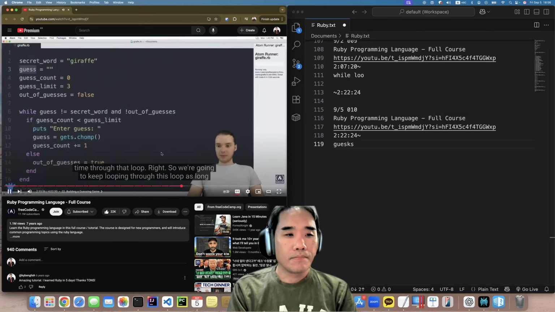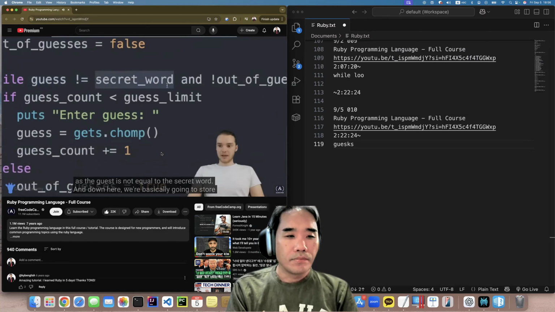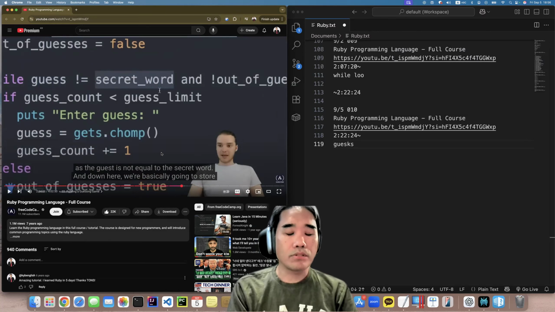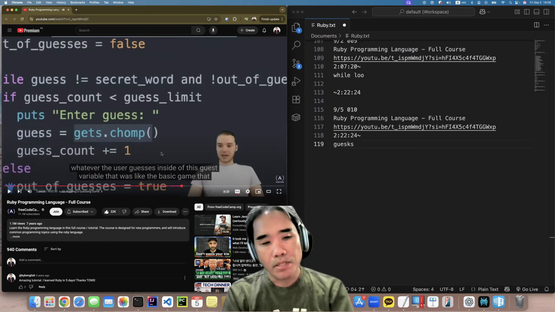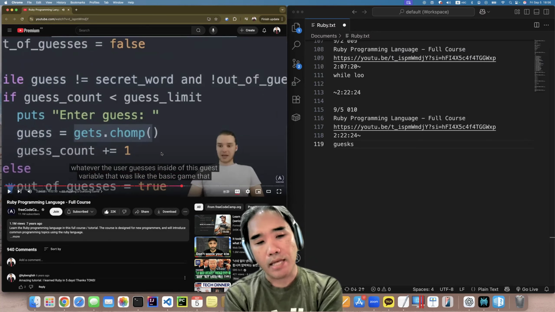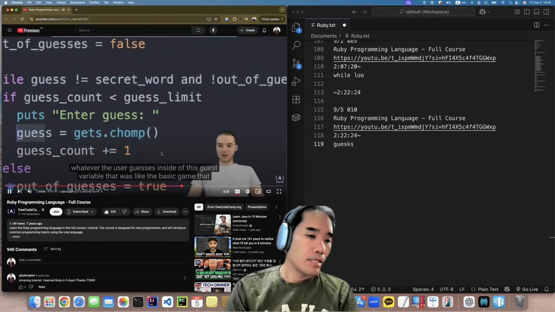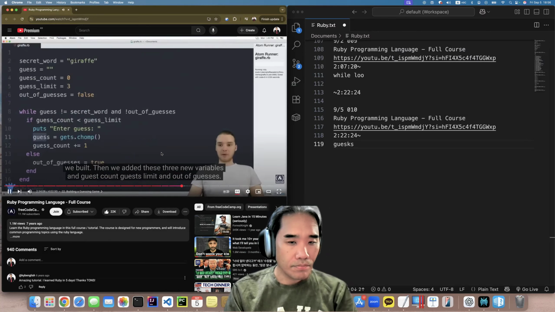So we're going to keep looping through this loop as long as the guess is not equal to the secret word. And down here, we're basically going to store whatever the user guesses inside of this guess variable. That was like the basic game that we built.